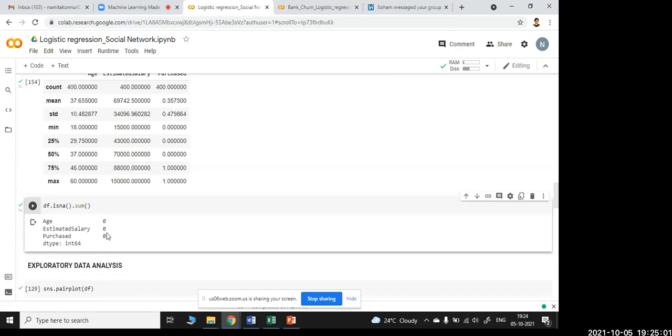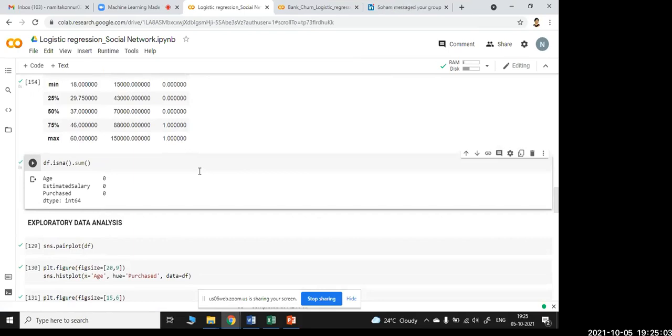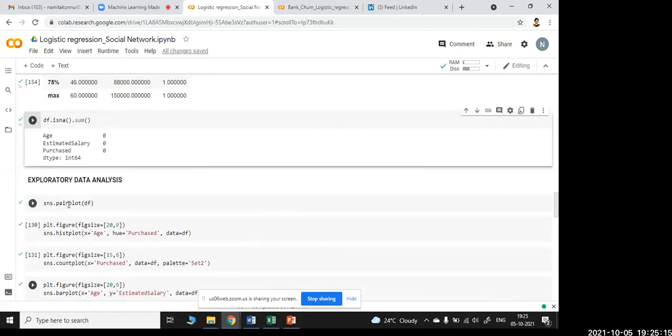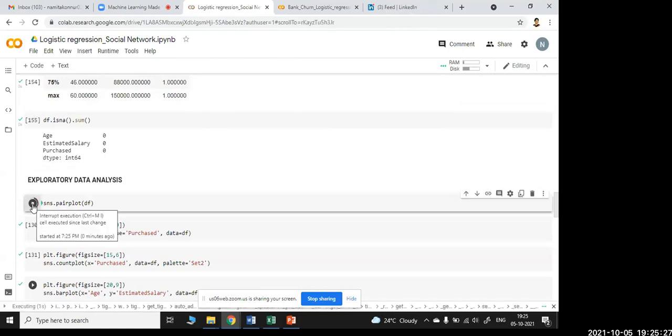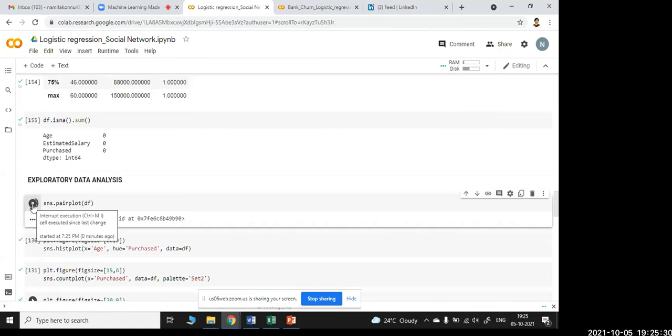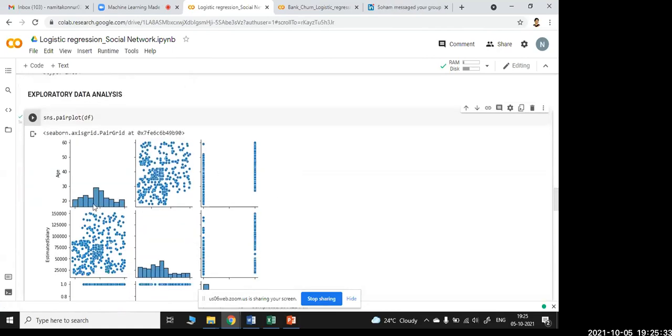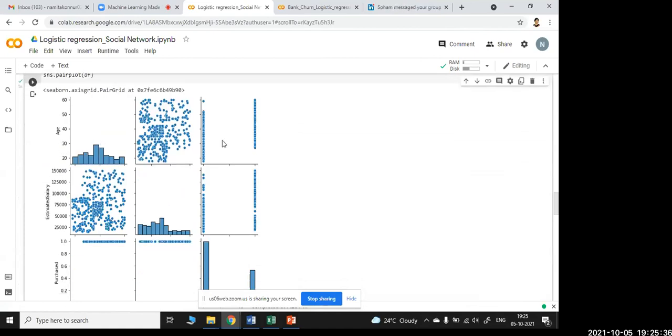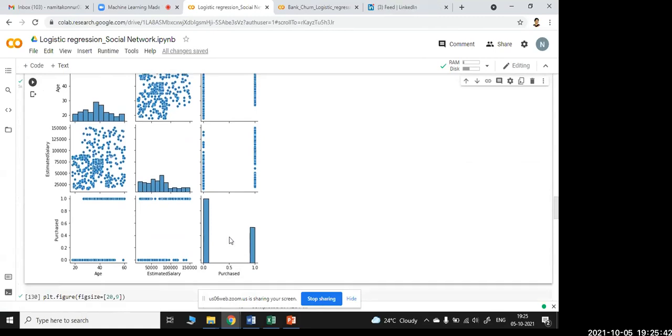Then next we will go for exploratory data analysis. Actually, in logistic regression, it is required or not required, but to show you with pictures or plots, I have just run the exploratory data analysis. So sns.pairplot of df. That is one of the Seaborn library functions, sns.pairplot, which will give me different types of plots using the data. I'll just run it. Okay. Now you can see the different types. Age has been given in 3 different diagrams, estimated salary in 3 different diagrams, and purchase in 3 different diagrams.